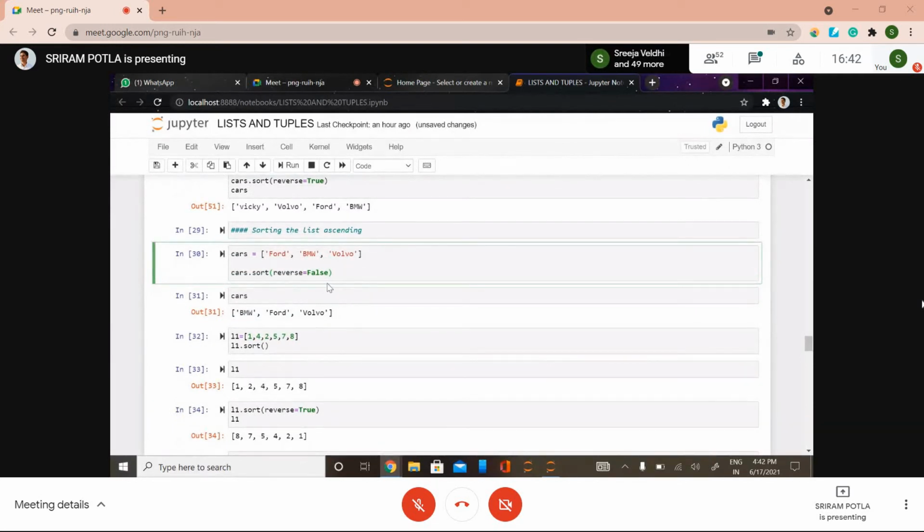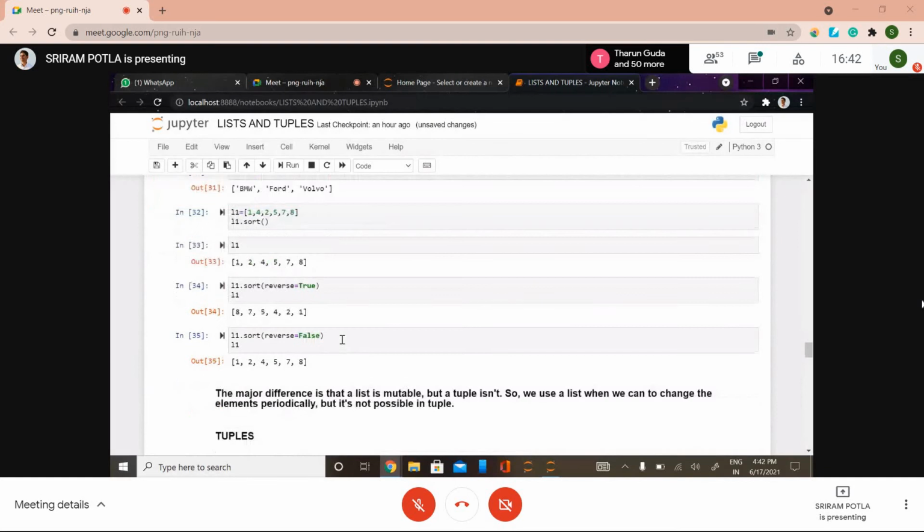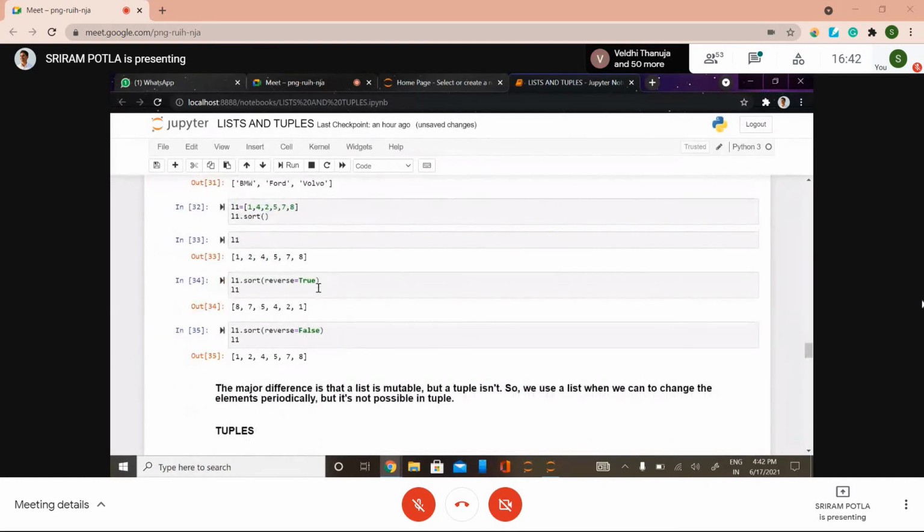Is this clear? Yes, it's clear. The same way works for strings and digits as well.